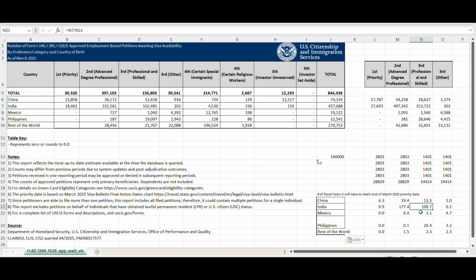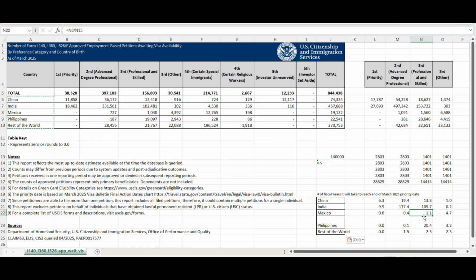I don't want to talk about it. We already did. All right, it's a huge backlog. Again, it's a high level view, right? The total view, big picture view. Okay, Mexico EB3, it will take close to 1 year to reach March 2025 as a priority date. That's what it meant.